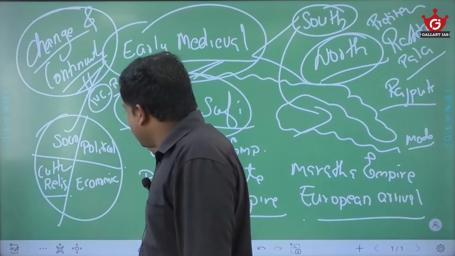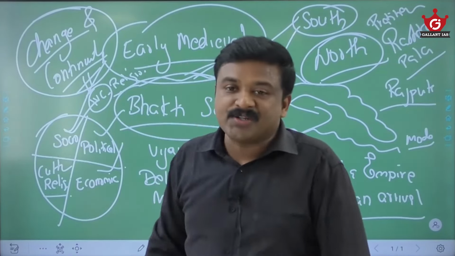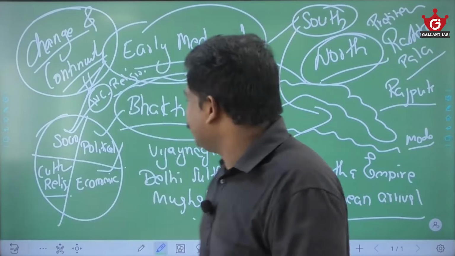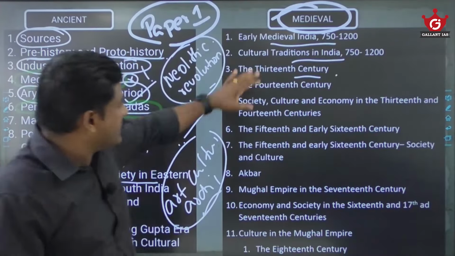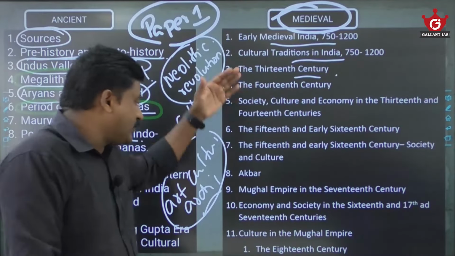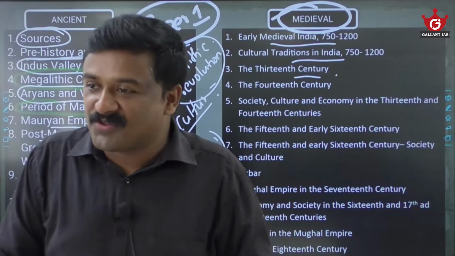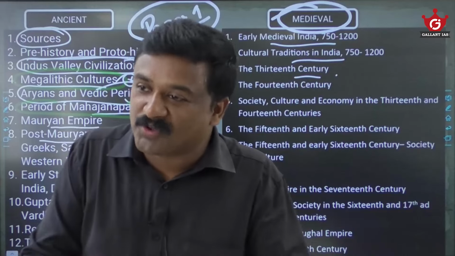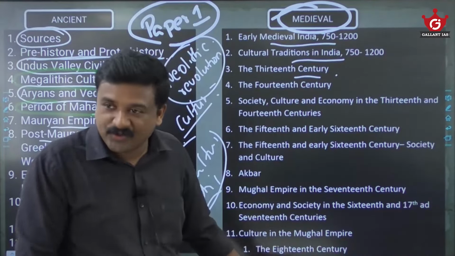And when you study ancient and medieval, the socio-political, economic, cultural, religious angles you shouldn't miss. You got my point now? Fine, good. So medieval India, even though it is shown like this, as 13th century, 14th century, 16th century, 15th century, etc., don't worry, these are not new rocket science we are studying. These are exactly the things you have to cover in the medieval India modules. Same things you have to study, even though the title is different. You got my point now?